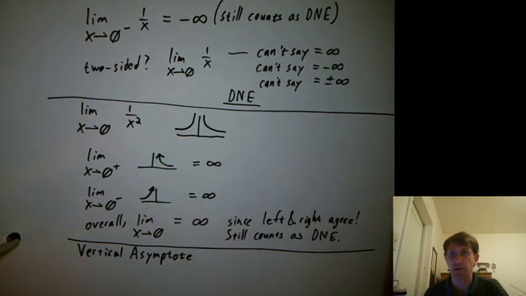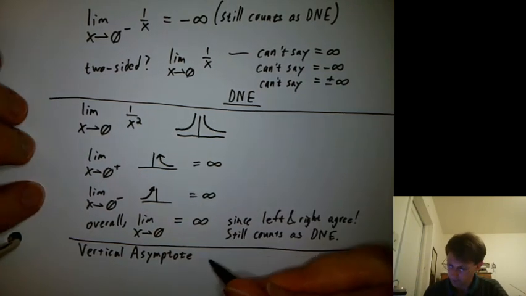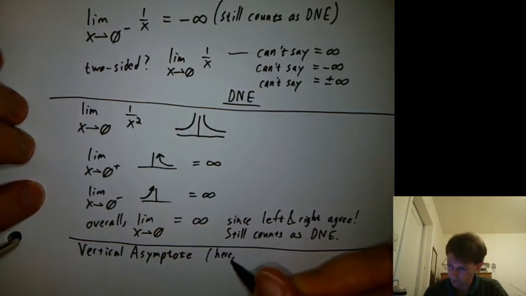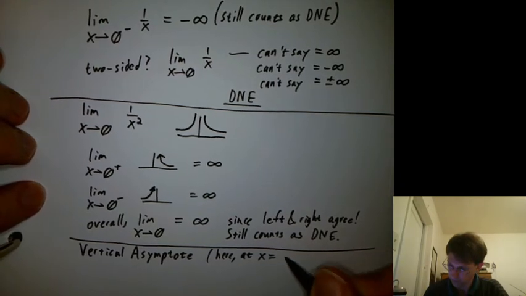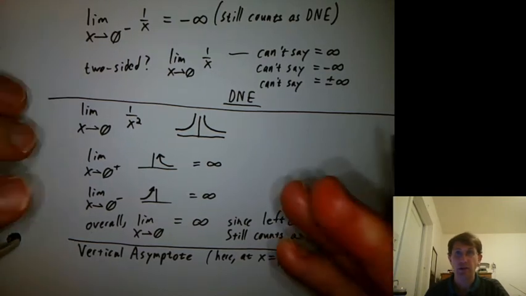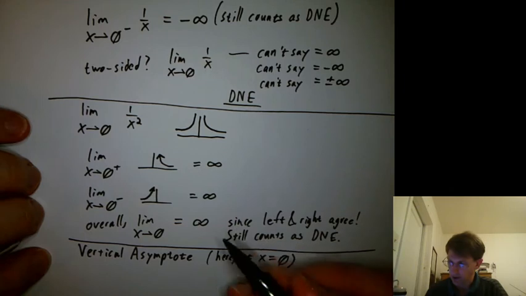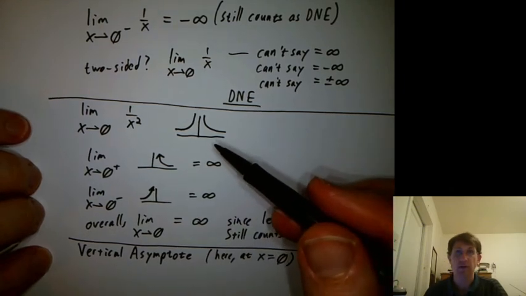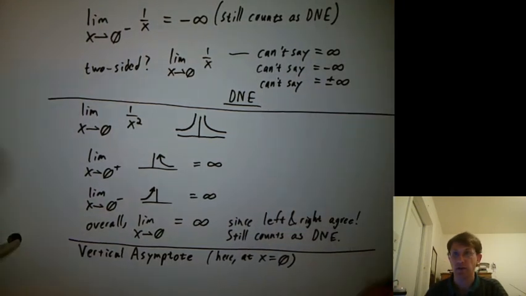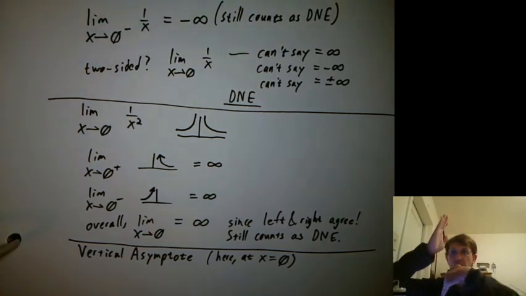We could have a vertical asymptote somewhere else. What tends to cause vertical asymptotes? What tends to cause functions to shoot to infinity or negative infinity? Both 1 over x squared and 1 over x count as vertical asymptotes. The vertical asymptote doesn't have to be in the same direction. It can be in opposite directions.